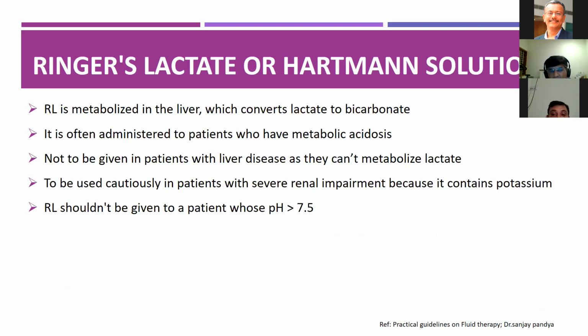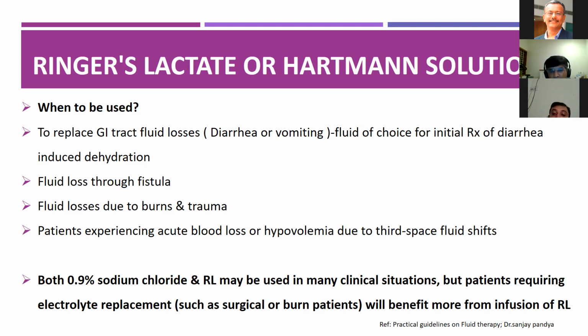Pawan, go back. Yes, sir. Indraja, go back. Yes. A condition where there will be third space fluid shift, hypovolemia, due to that. Sir, in the peritoneal space, sir. No. Name a few examples. Okay. You don't have to think so much. No, sir. Blood loss, acute blood loss conditions. No, where is the fluid shifting? Third space.